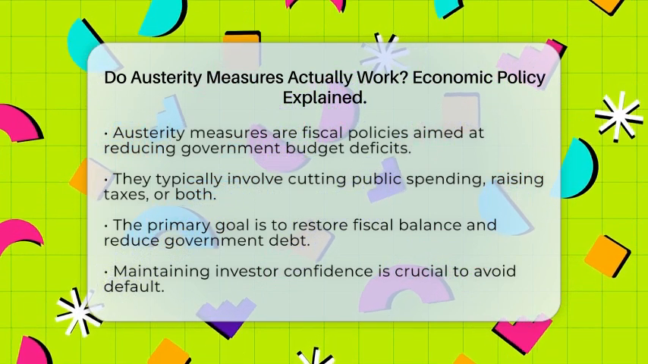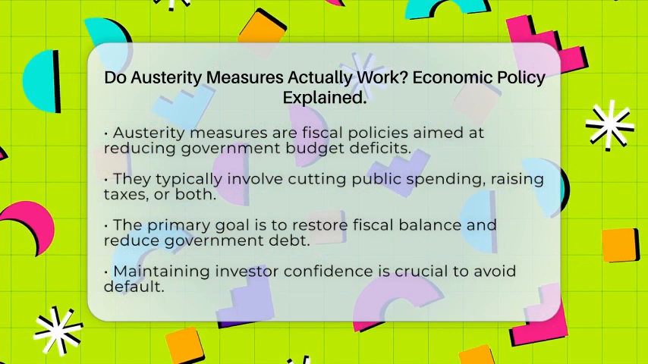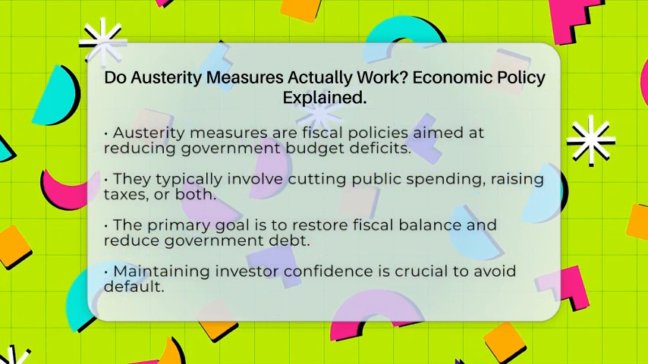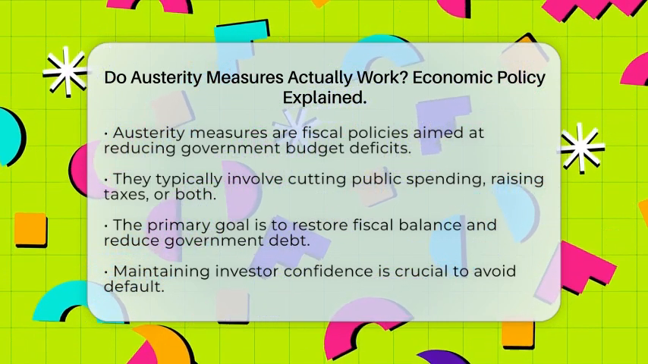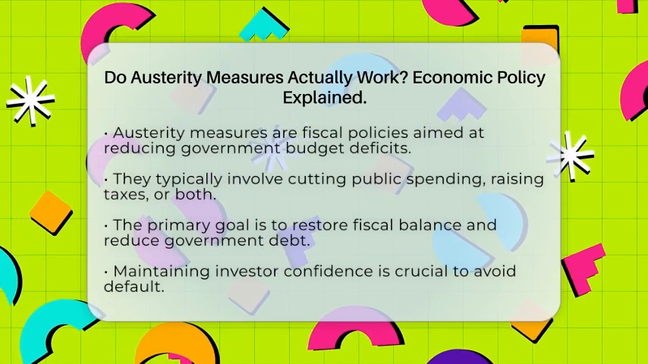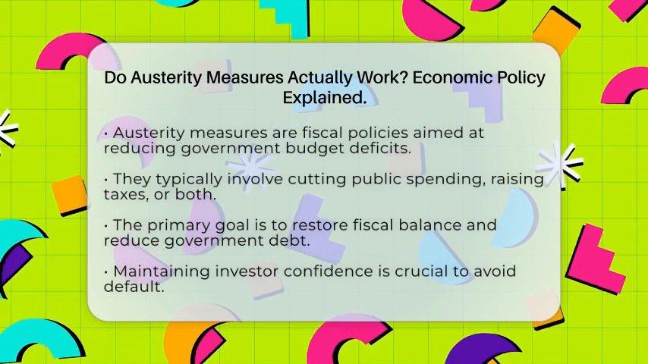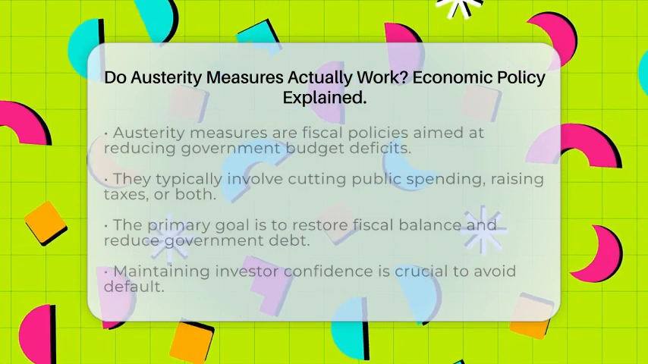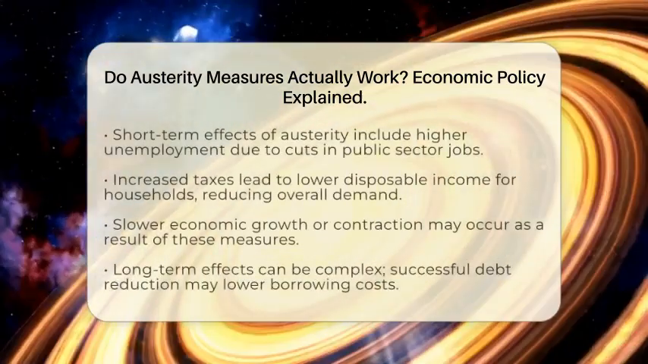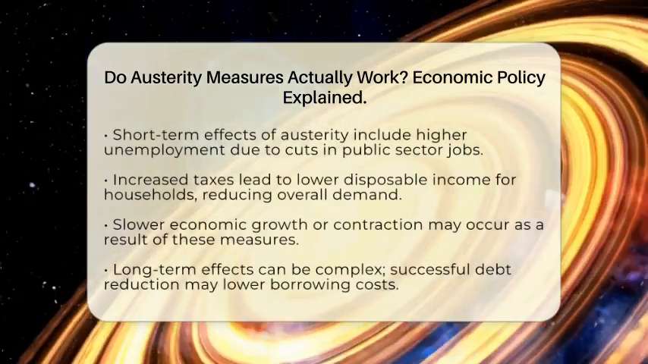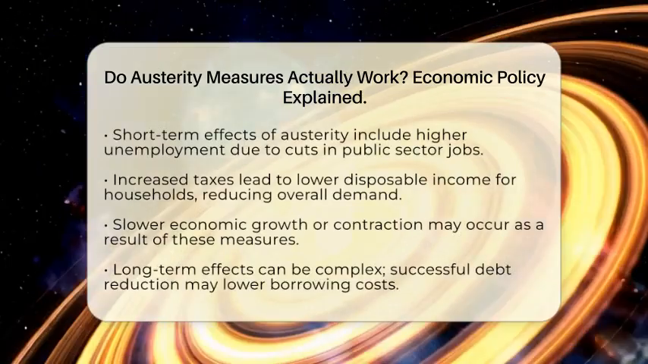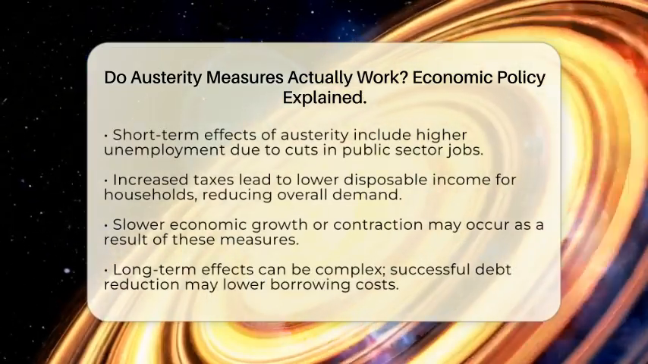In the short term, these measures can lead to higher unemployment. When the government cuts spending, it often reduces public sector jobs. This can also affect private sector employment. Additionally, when taxes go up, households have less disposable income. This means people spend less, which can lower overall demand in the economy. As a result, we might see slower economic growth or even a contraction in the economy.